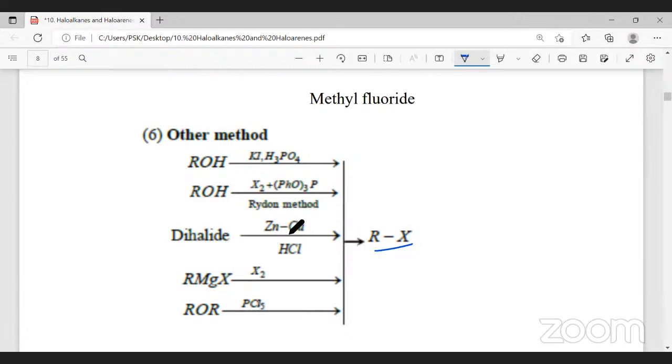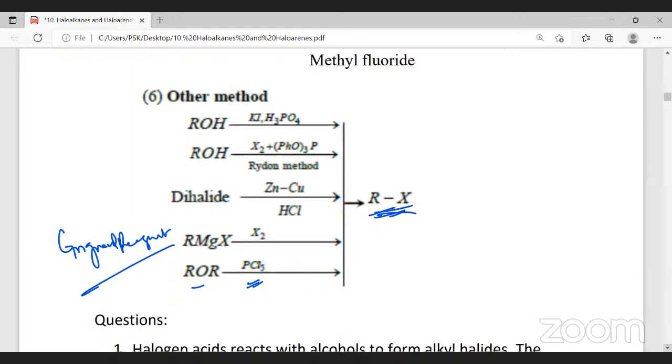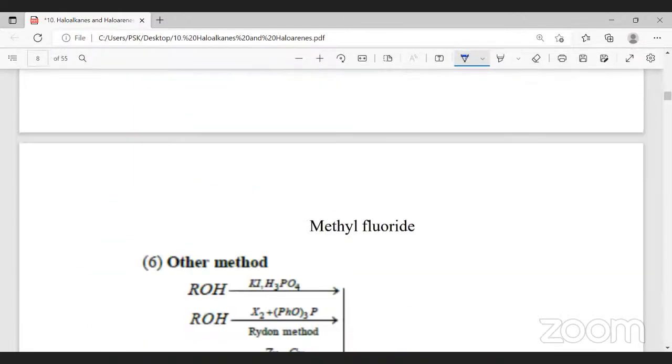Dihalides, when heated with zinc-copper couple in HCl, give alkyl halide. Grignard reagent, RMgX, when allowed to react with halogen, gives alkyl halide. Ether, when allowed to react with PCl5, again gives alkyl halide. So many methods we learned for the preparation of alkyl halides.